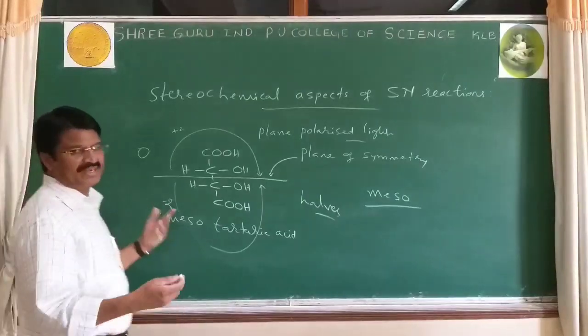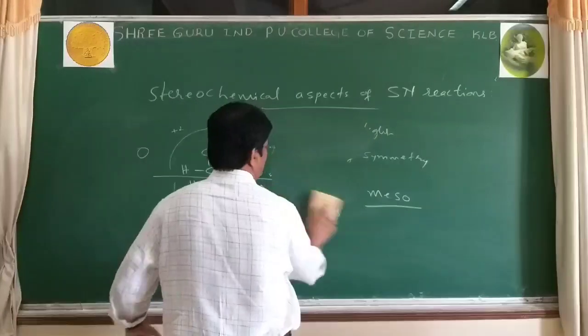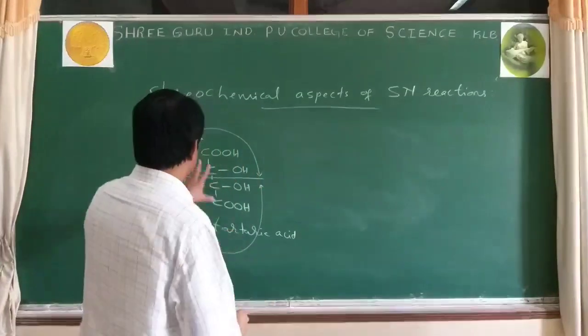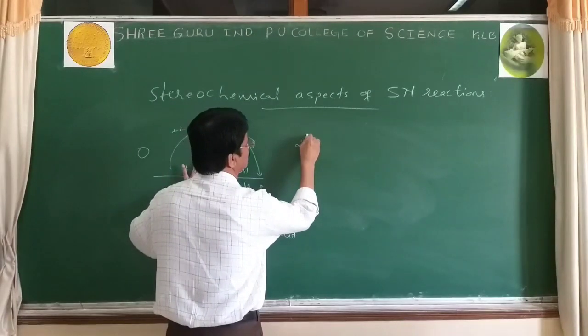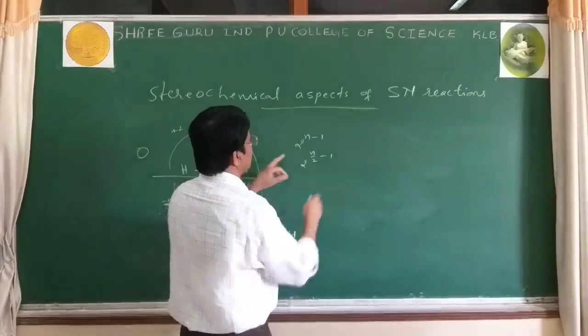Now, here the end carbons are the same. Then how do we find the number of optical isomers and the number of meso compounds? If the end carbons are the same, the number of optical isomers is 2 raised to n minus 1, and meso compounds 2 raised to n by 2 minus 1.